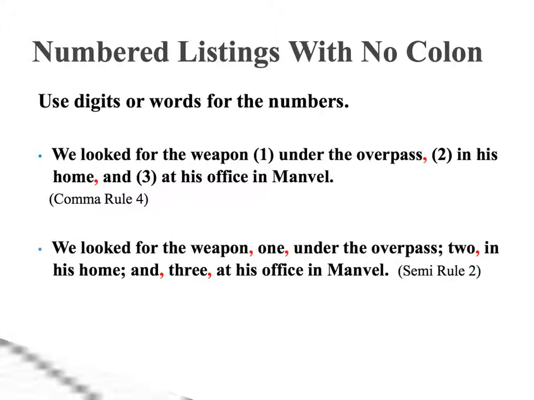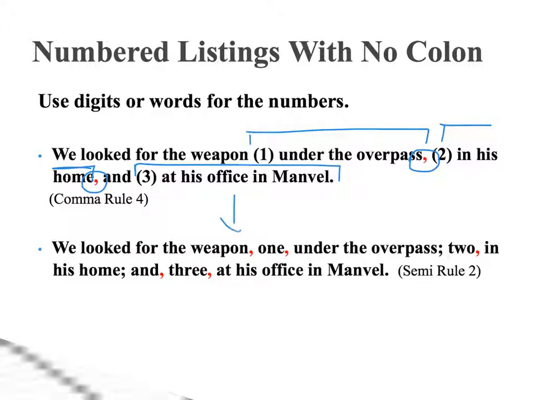So here are the two ways that you may transcribe a numbered listing. In the first example, the numbers are written in digits, and notice they are surrounded by parentheses. Okay, so what I have to do here is look at each individual element. I have 3 different elements. I have to look at each one and say, oh, do I have a comma in this first one? No. Do I have a comma in the second one? No. Do I have a comma in the third one? No. So that means that I will separate my listings with commas.